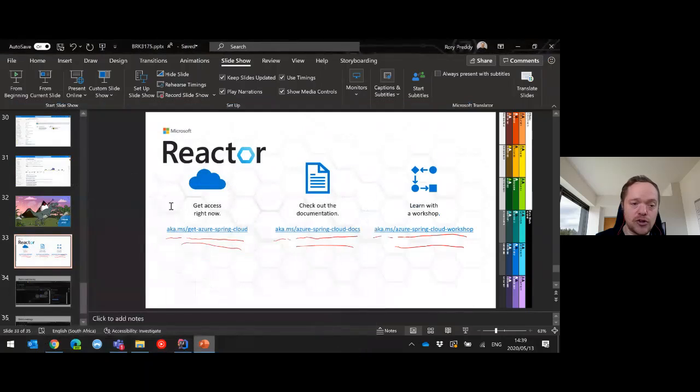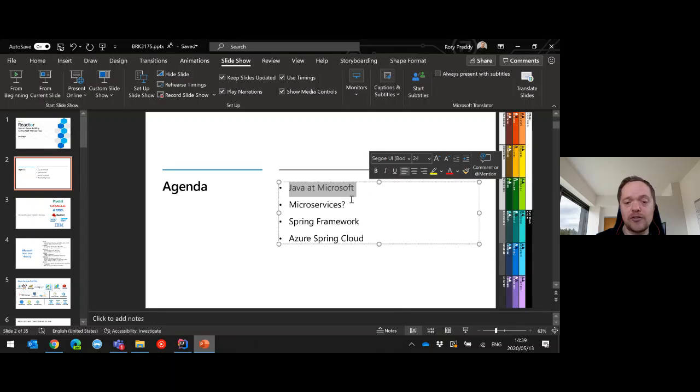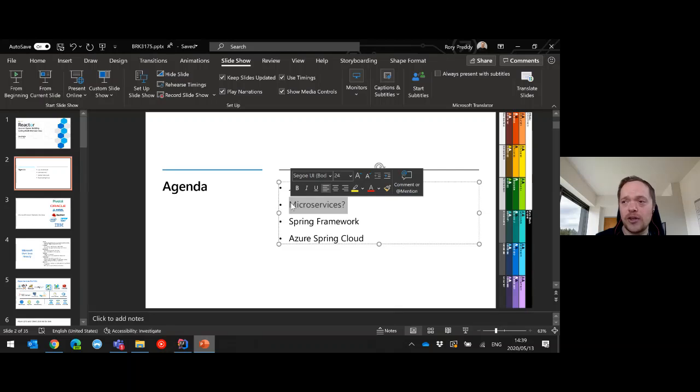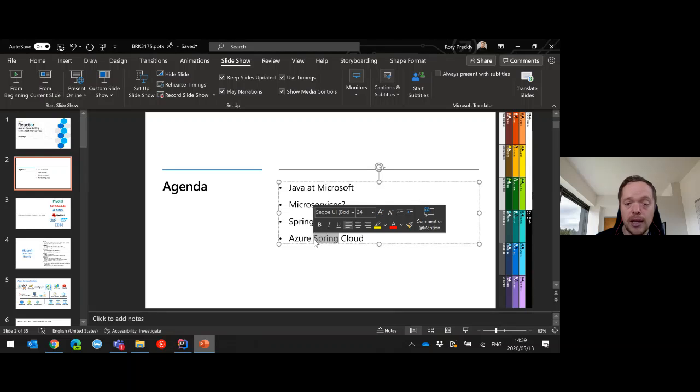So we've covered quite a lot. Just in summary, I've covered a little bit around Java at Microsoft, why we heavily invested there, what microservices are, and you saw the distributed tracing, the management, the authorization, and gateway. All of those are components of microservices. How you can use the Spring framework on Azure. We saw how to use it with DevOps, and also how you can use Azure Spring on a DevOps pipeline. And then we looked at Azure Spring Cloud and what it brings to the table. It's pretty impressive. You get 32 gigabytes of memory, 16 CPUs for $1 an hour.